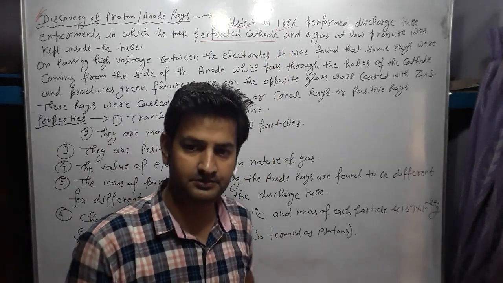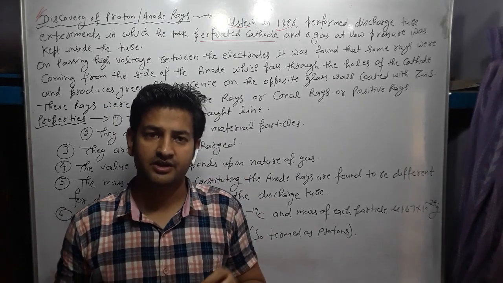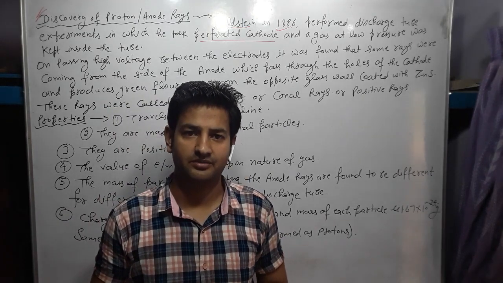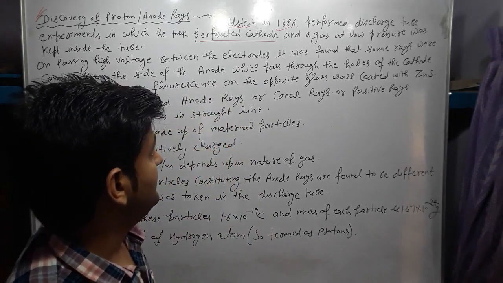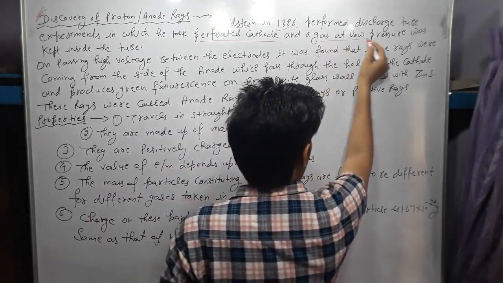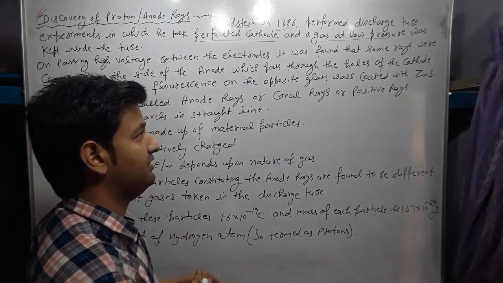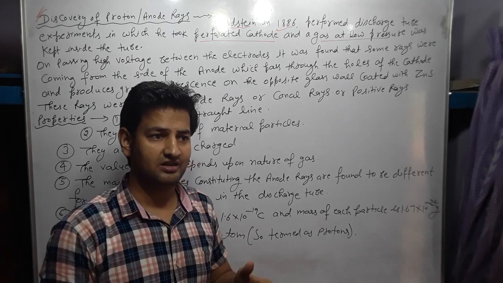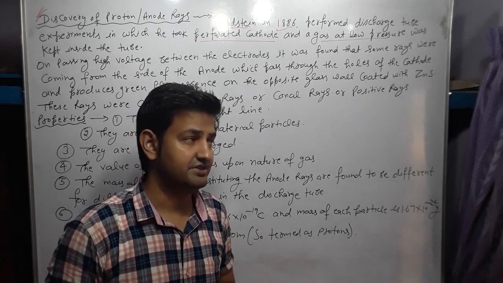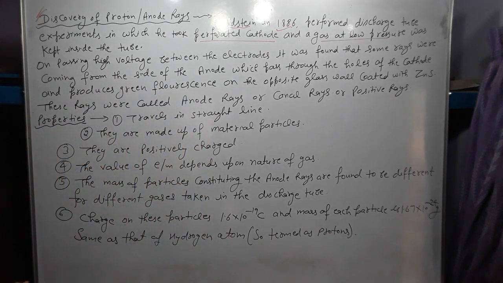Perforated means a cathode in which holes are present, and a gas at low pressure. Pressure should be kept low. When pressure is kept low, the particles are present at a far distance from each other. The gas was kept inside the tube.